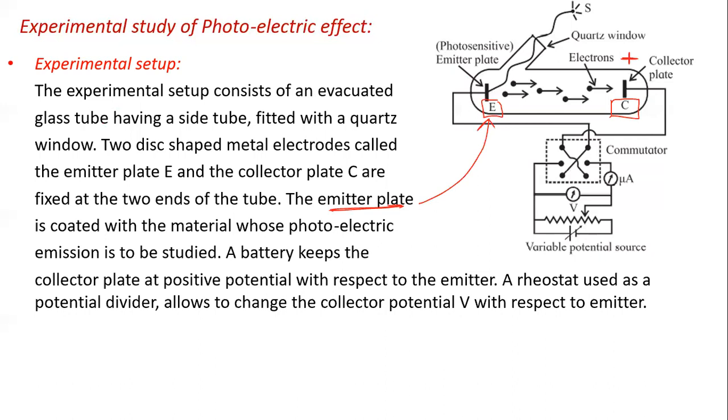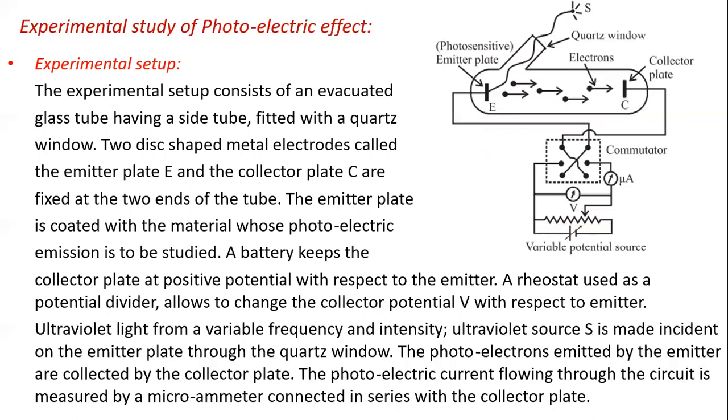A rheostat is used as a potential divider to vary the potential, and it allows us to change the collector potential V with respect to the emitter. We can make it more positive or less positive by using that rheostat.